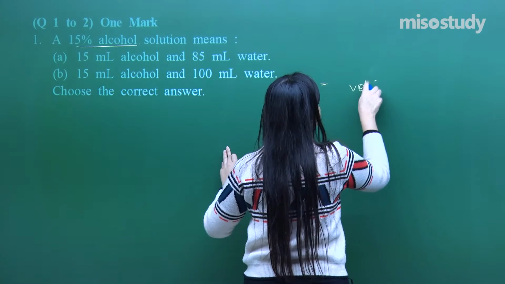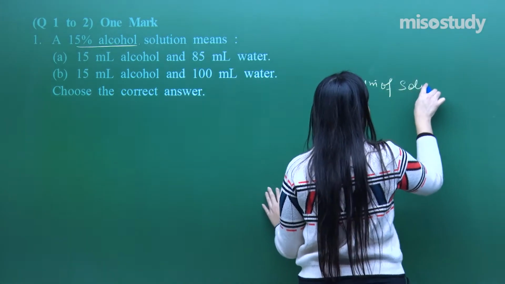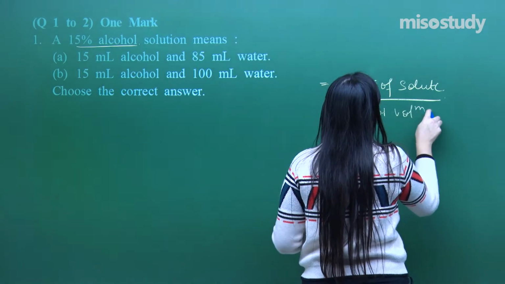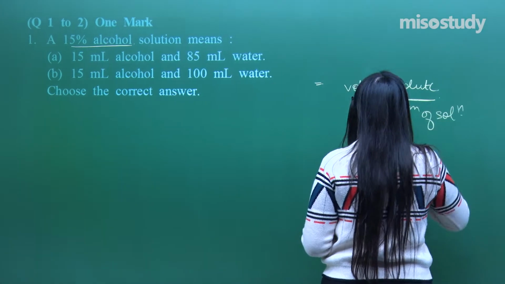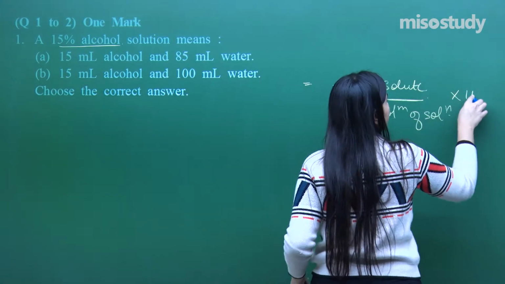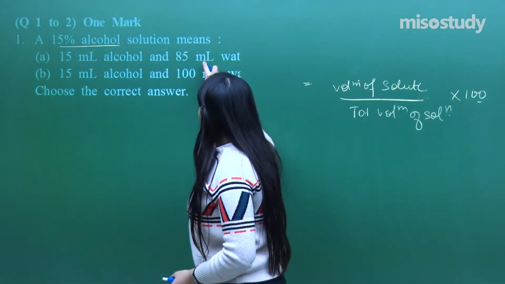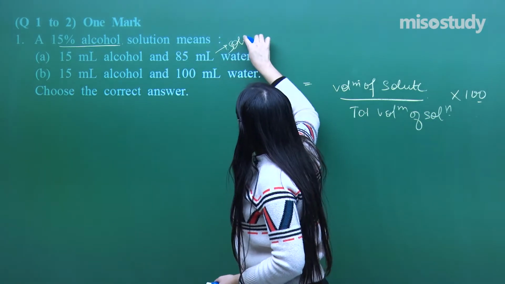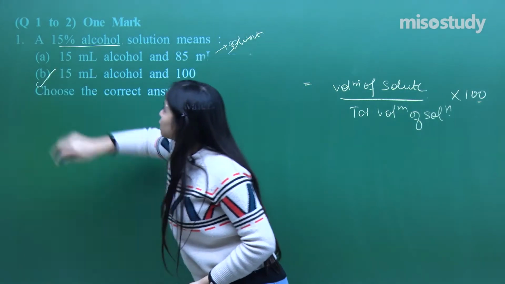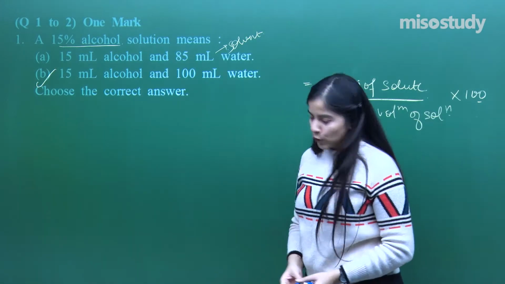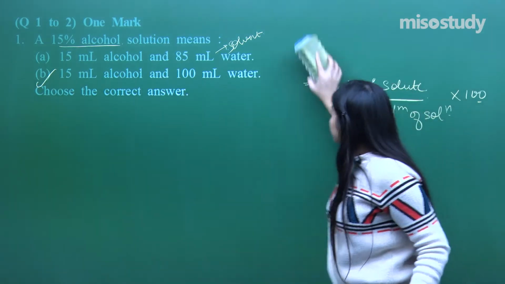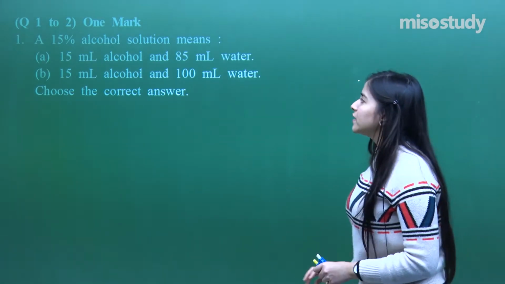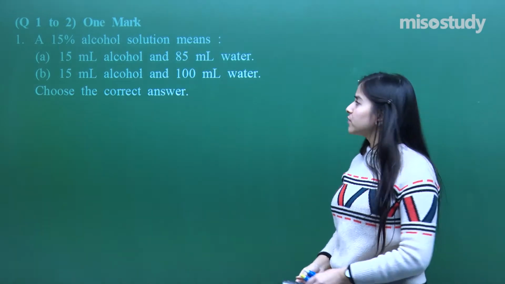That is what the volume percent is. That is the volume of solute divided by the total volume of solution, and into 100 will give us the percentage. So not 85, that means they are just giving us the volume of the solvent, which is incorrect. We have to choose option number B. So that was question number 1, and we have represented this as a one-liner. You can just write down the formula in order to represent an explanation over here.